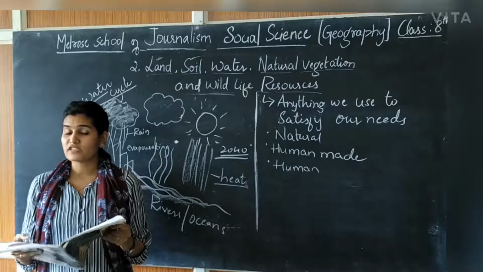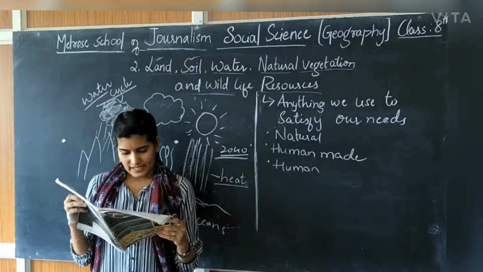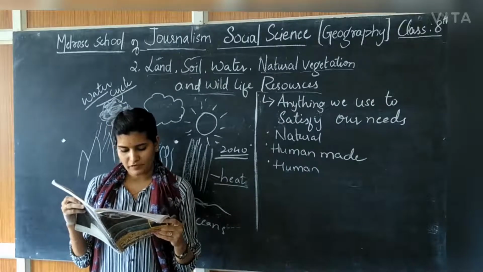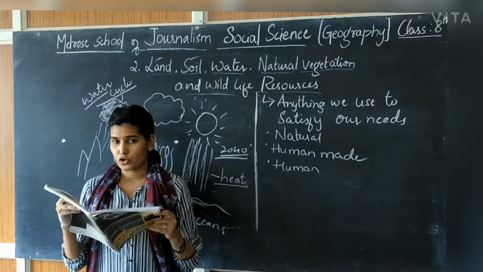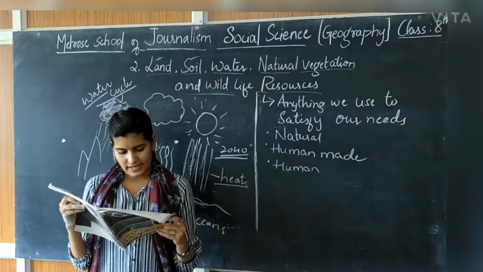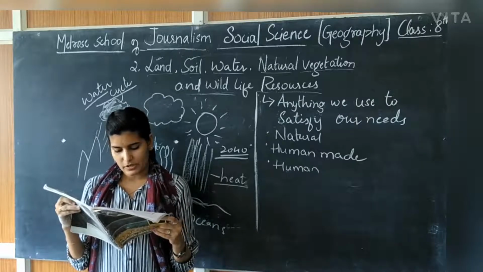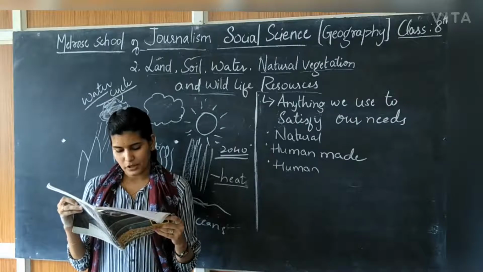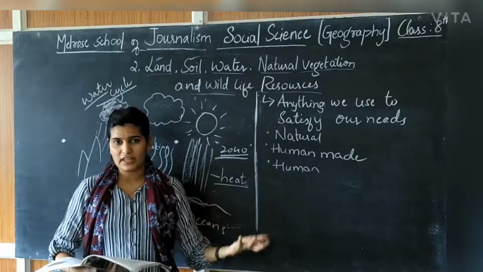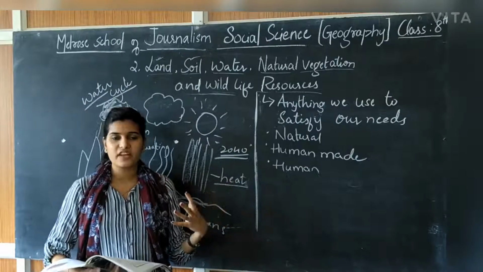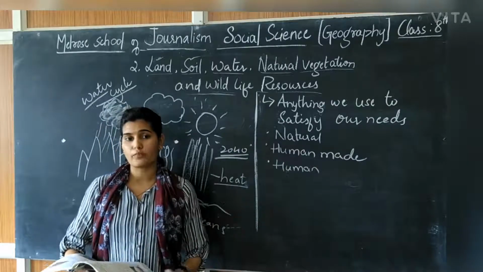Now, conservation of water resources. We know the problems, now we will learn how to save water. Access to clean and adequate water sources is a major problem facing the world today. We want clean fresh water, but we are not getting it. Steps have to be taken to conserve these dwindling resources. Even though water is a renewable resource, it is overused and pollution makes it unfit for use. It can be replenished, but the water we are getting is not fit for us, and in future we will face a severe problem of water.